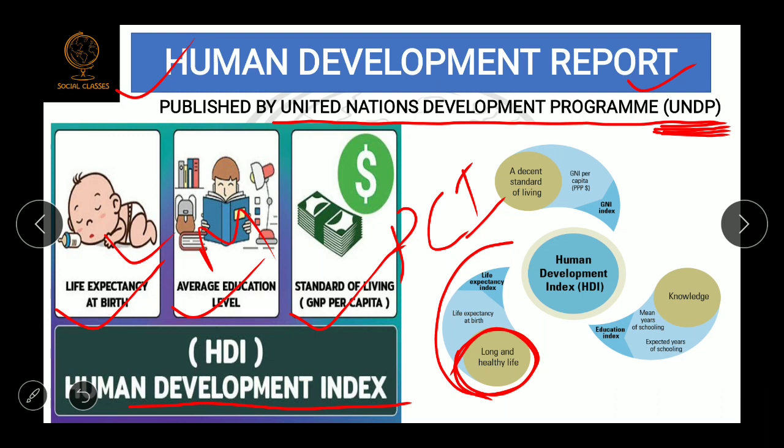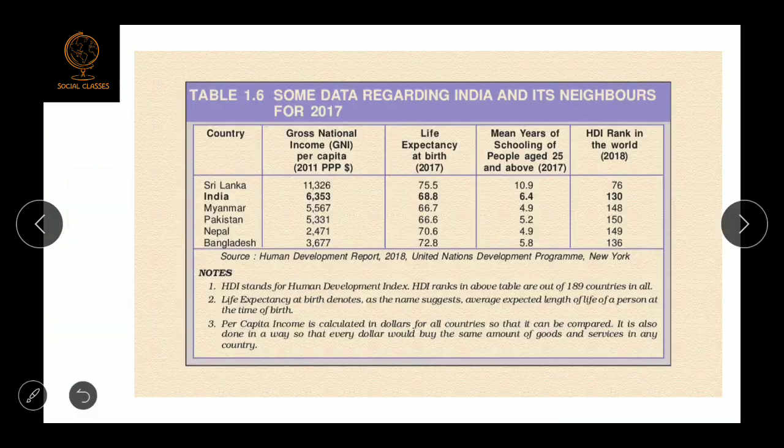Is it clear? Three criteria. You remember these three criteria are very important for exam purposes. What question can be asked from here? Who publishes the Human Development Report and what are the criteria? Explain. You have to remember that the Human Development Report is published by UNDP. Criteria are life expectancy at birth, average education level, and living standard. Living standard is compared by per capita income.